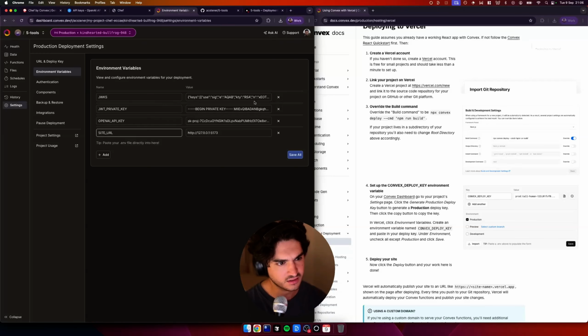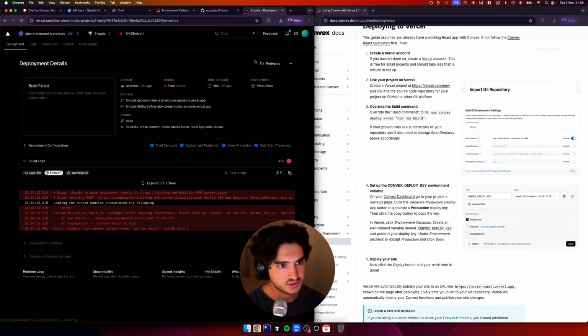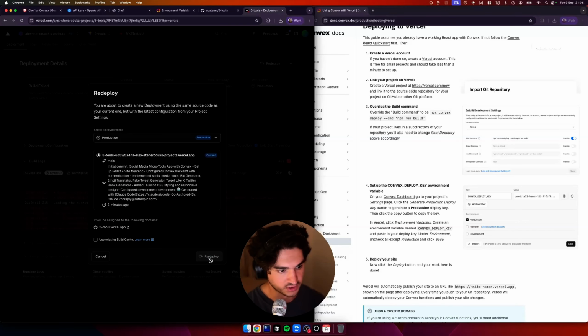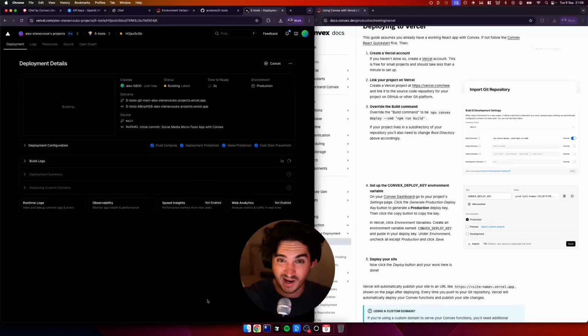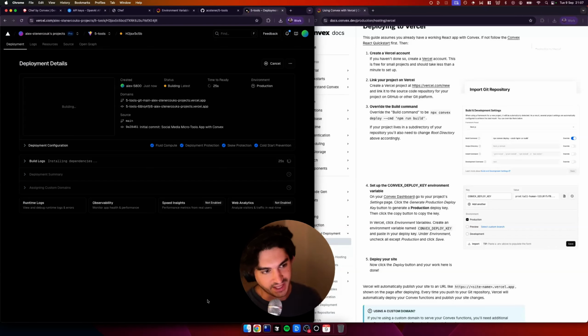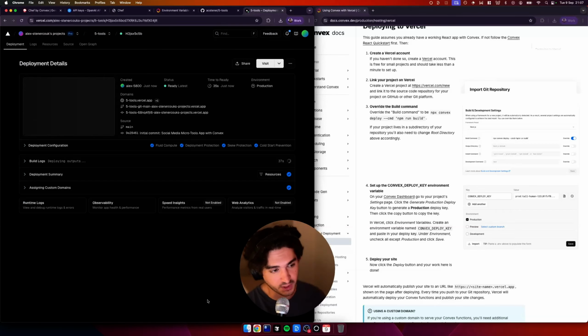I think the JWT key stuff may or may not work here. We've had a few issues with that before with Convex Auth, but that's not tough to fix. So let's just try and redeploy and this may just work now. Basically, what would have happened if we didn't do that, but it did deploy, is we would have tried to do our Twitter hook generator and it wouldn't have done the API call because we haven't got our key in the project. But yeah, when you're getting into vibe coding and you're deploying, you're going to expect to run into a good few deployment issues, especially if you've been building locally for a long time and haven't done any push. But yeah, there you go.